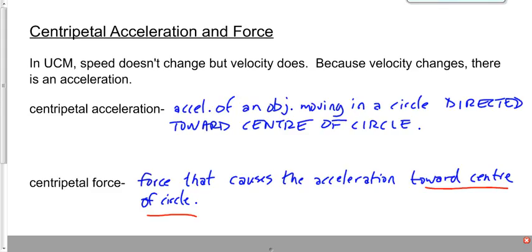Now you can see maybe why the acceleration is also toward the center. If the force is toward the center and F equals ma, then the acceleration's got to be toward the center of the circle as well. Centripetal means center seeking. So if you have a centripetal acceleration, it's a center-seeking acceleration, an acceleration toward the center of the circle. A centripetal force, a force toward the center of the circle.